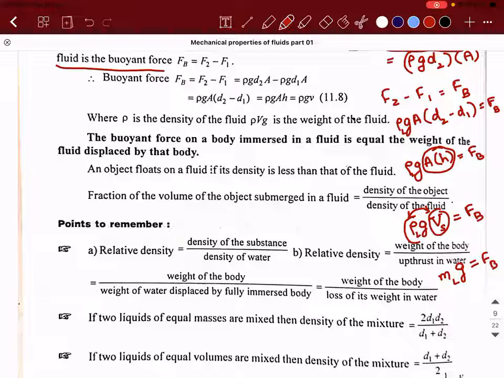This is very, very important. Sir, but this is for when the solid is completely immersed, right? Even if you do it partially, what would have happened? You will have rho L into VI, which is the volume of the immersed portion. That is what Archimedes principle states. Now I was about to state that law.